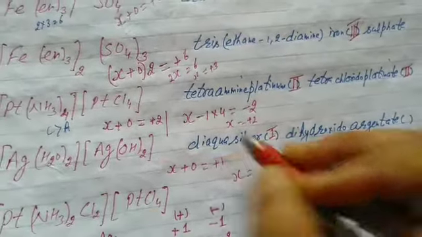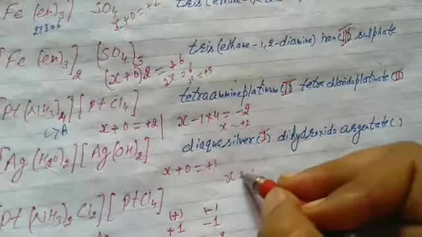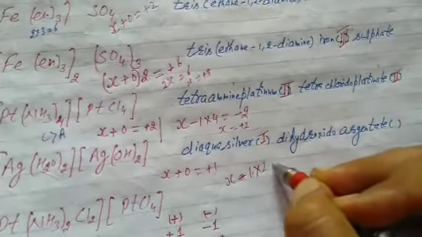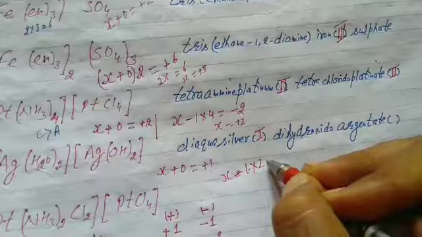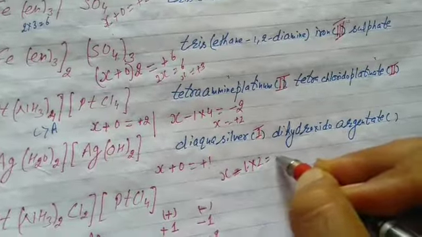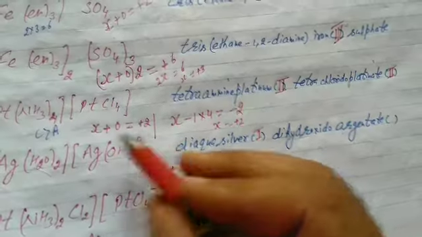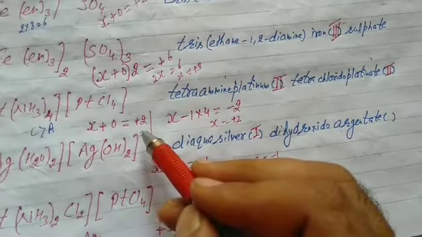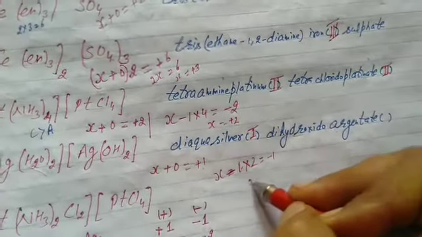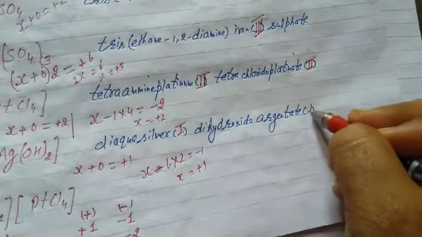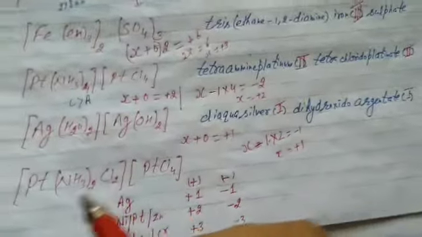Again for the anion part X, hydroxido -1, 2 times. Net charge -1. Counter charge +1. Then vice versa -1. X equals again +1. 99% it will be the same, but it may be different. In this complex it will be different.